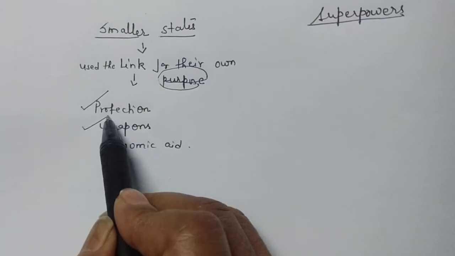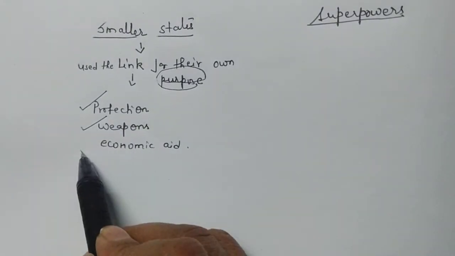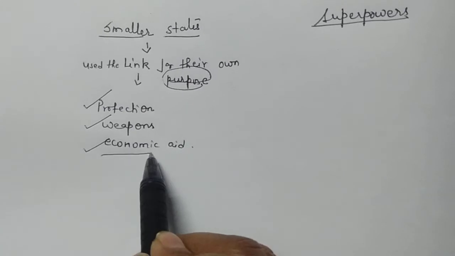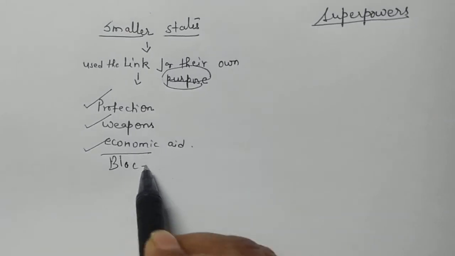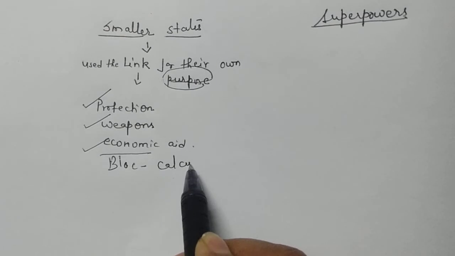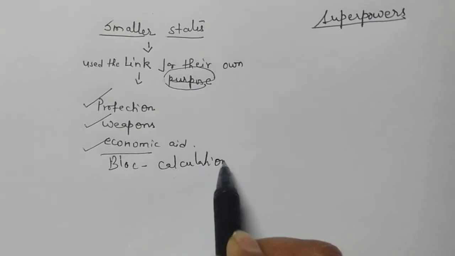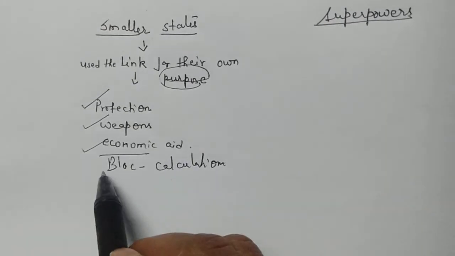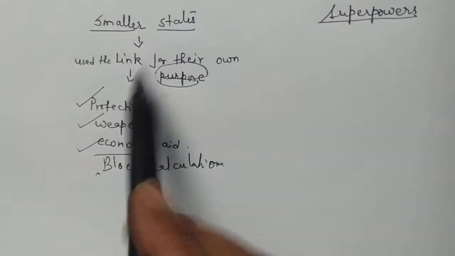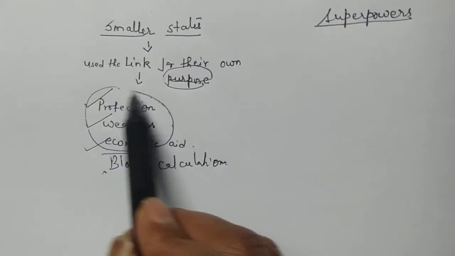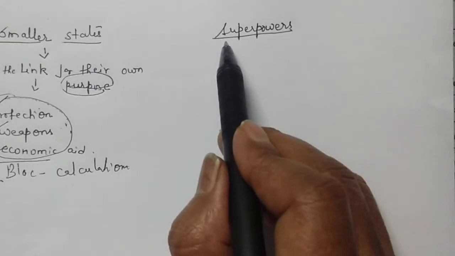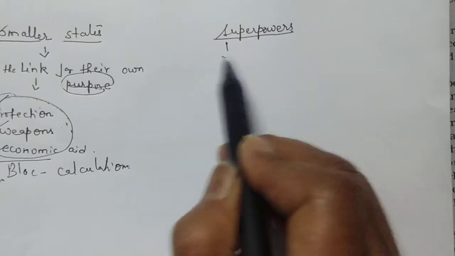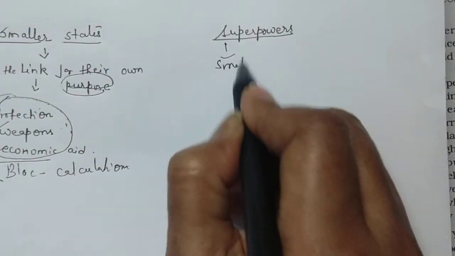They would be provided with weapons. They would be given economic help. It means smaller states joined a bloc by their own calculations. They found that if they joined a superpower, they would be given all these three supports.